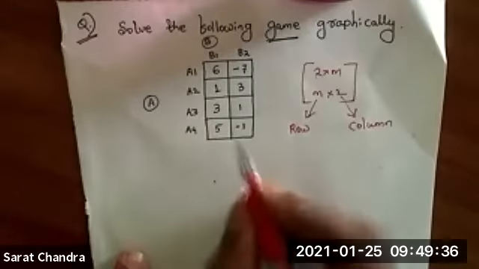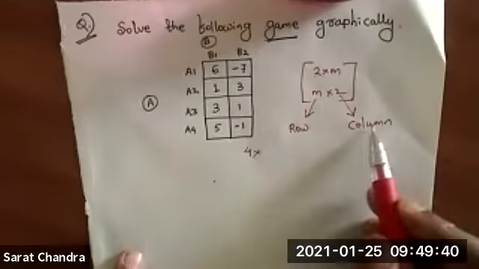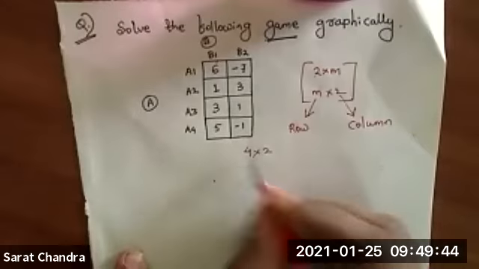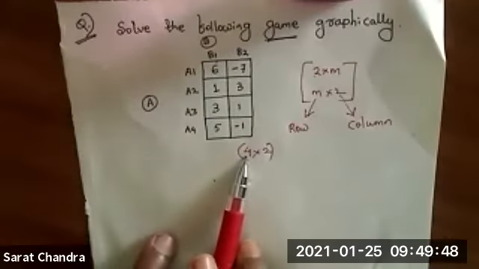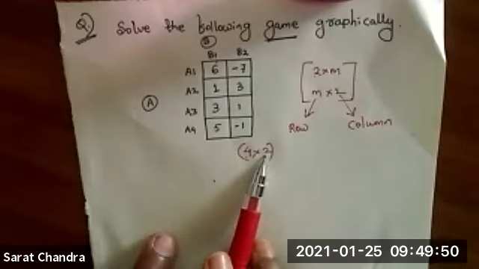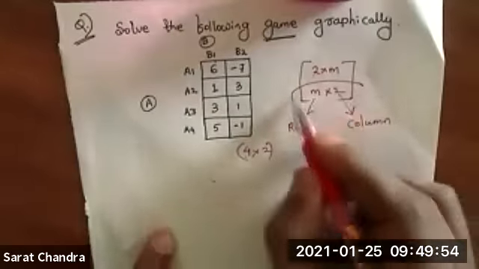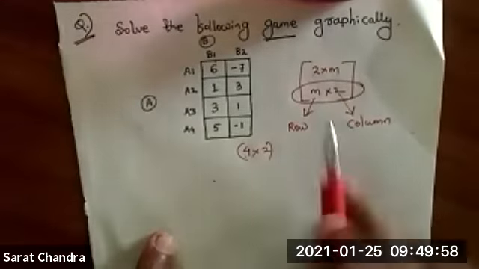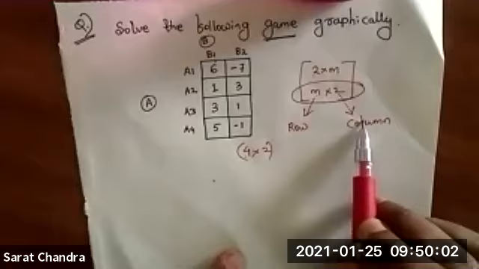So we have 4 rows, and how many columns? First column, second column. So 2 columns we have. This means there are m number of rows and there are only 2 columns, so this comes under the m into 2 category.